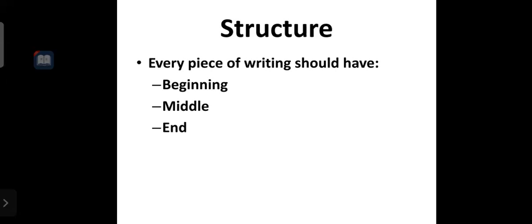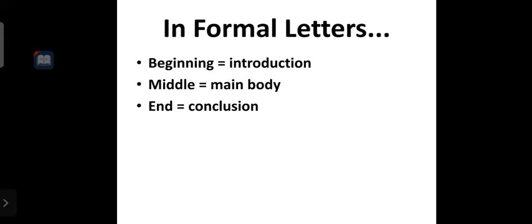Now here is the structure of a formal letter. Every piece of writing should have a beginning, middle, and end. So these are the three parts of any letter. In formal letters, in the beginning we give an introduction about our letter. In the middle, we write the main body of the letter. And in the end, we write the conclusion of the letter. In that way, this is the structure of a formal letter.